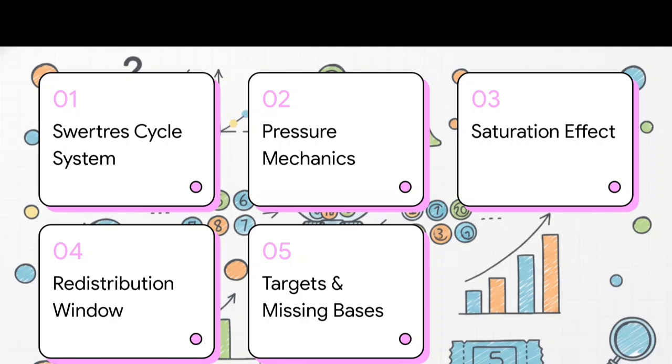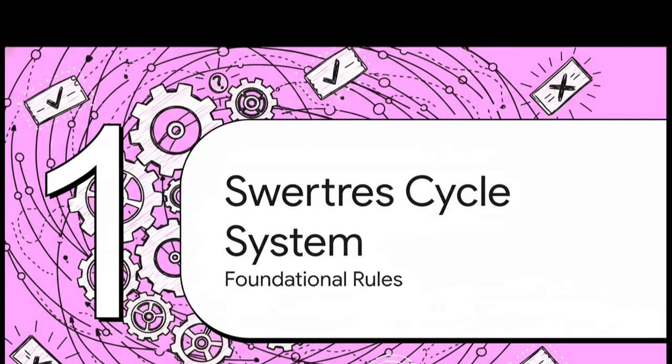Here is our roadmap for the explainer today, so you know exactly how we're going to unpack all this dense data. 1. The Swertres cycle system. 2. Mechanics of a pressure cycle. 3. The saturation effect. 4. The redistribution window. And finally, number 5, targets and missing bases. Okay, let's dive right into this with section 1, the Swertres cycle system.